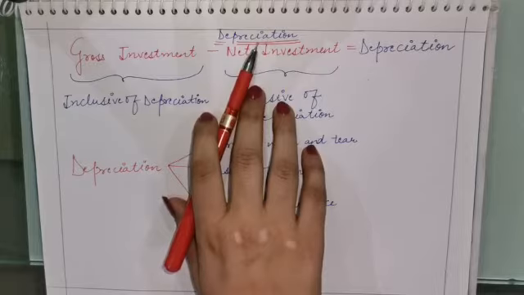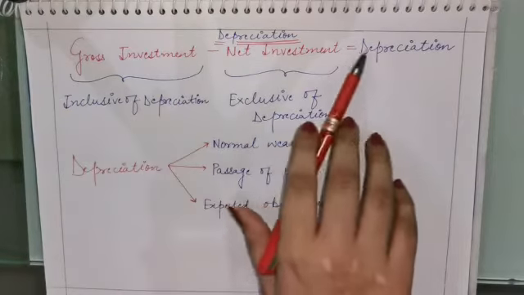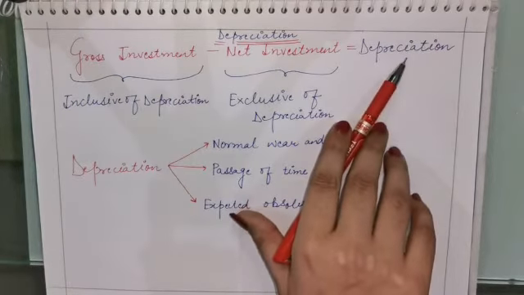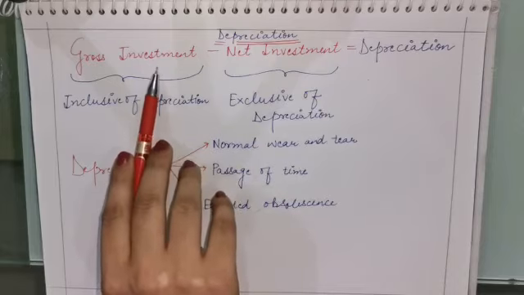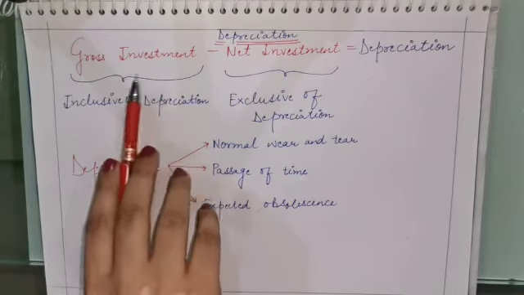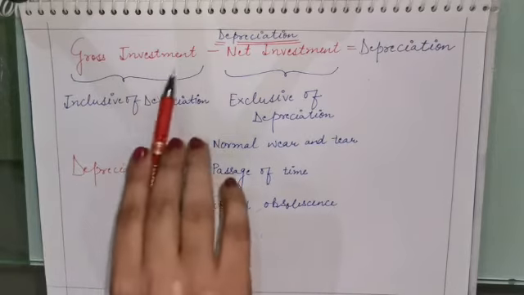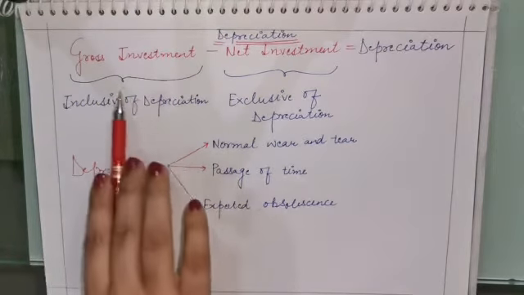We have done this practical part. From that practical part we know this thing that gross investment minus net investment is the value for the depreciation. Investment means the capital stock of the economy. Economy में जितनी भी सब fixed assets हैं, जितना भी सब investment है, वो gross investment का part है. Now this gross investment is of course inclusive of the depreciation. इसके अंदर depreciation का value add है.